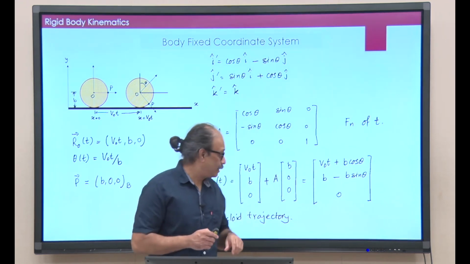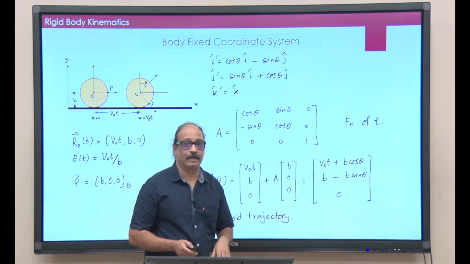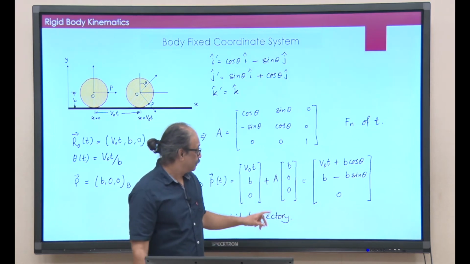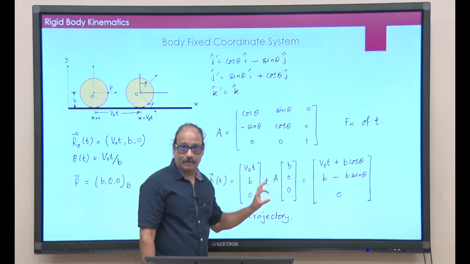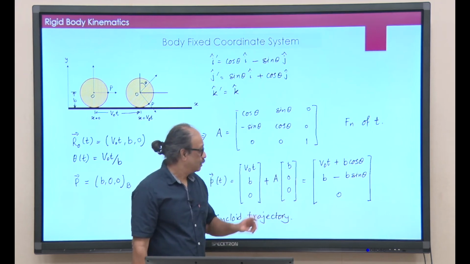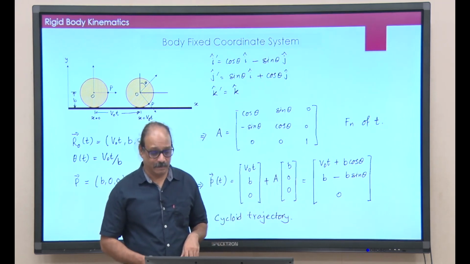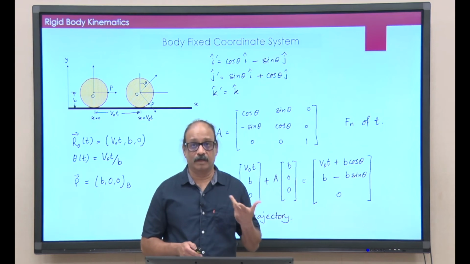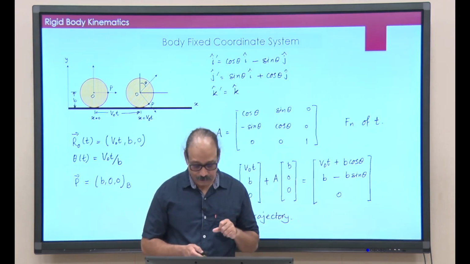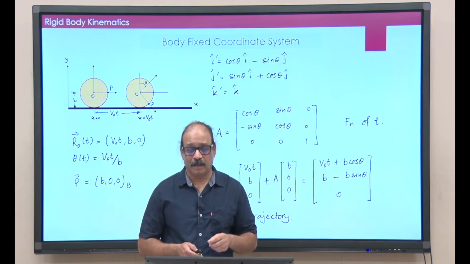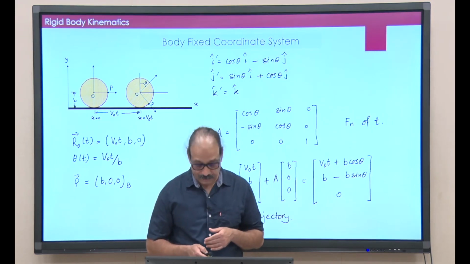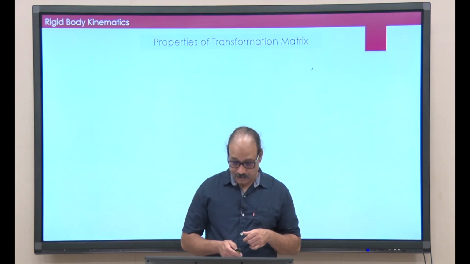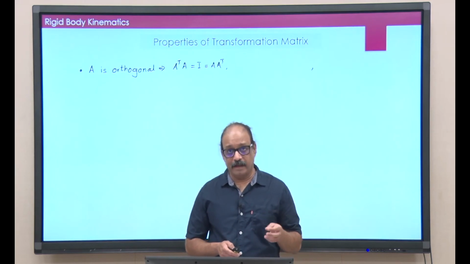Now, matrix A eventually will connect with the so called Euler angles, but if you really want to understand how we describe the motion, that is basically through this matrix A, or through body fixed coordinate system. So, in the next few minutes I will focus on the matrix A and let us figure out a few properties of this matrix. Now, A is an orthogonal matrix.